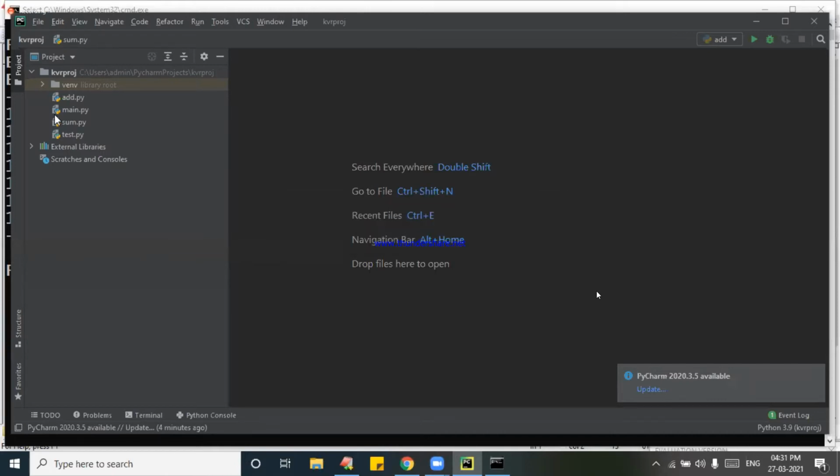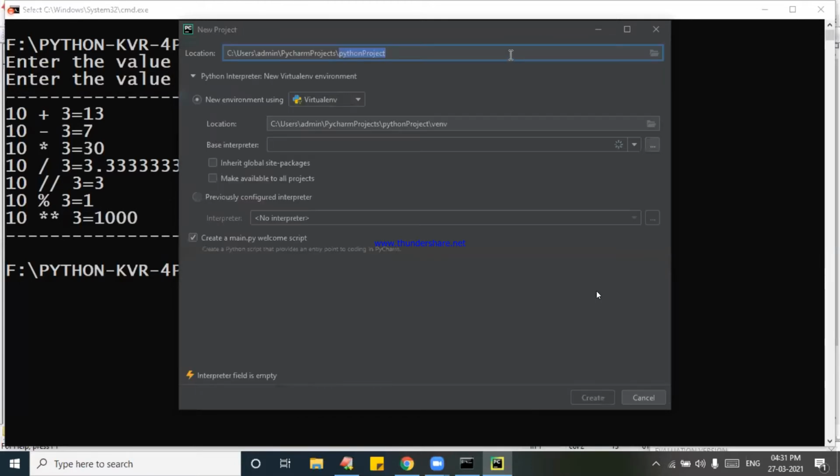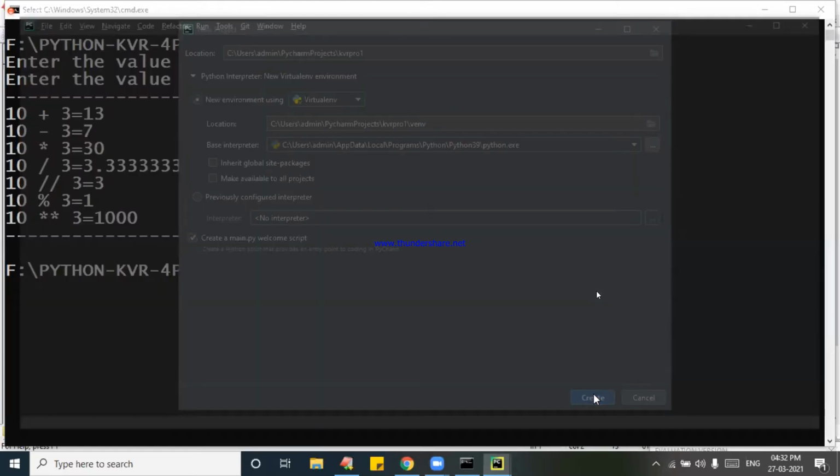Now it is asking, see Rachana, create a new project. All of you observe it in PyCharm. You need to launch the PyCharm IDE. Click on New Project. Now I am creating the new project. I am naming it KVR Project 1. See that here, below on the screen, Create is there. Create that.